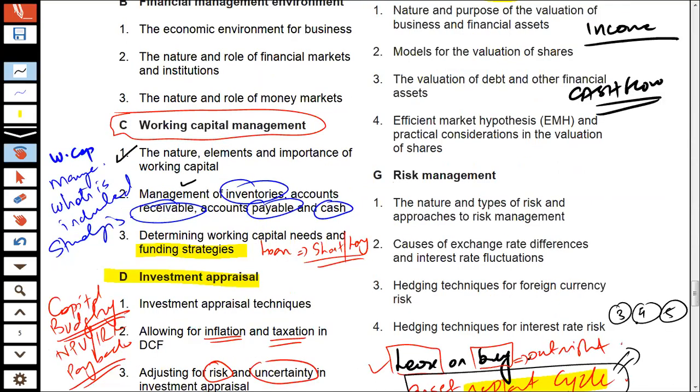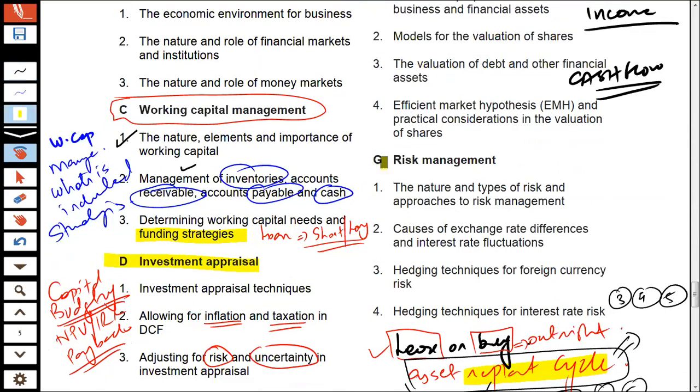Okay. And the next aspect is basically risk management. What exactly do you mean by risk management? Let me explain that mainly two types of risk are discussed at this F9 level: the currency risk, and the other one is the interest rate risk. I'm going to explain how the currency risk operates and how the interest rate risk operates.